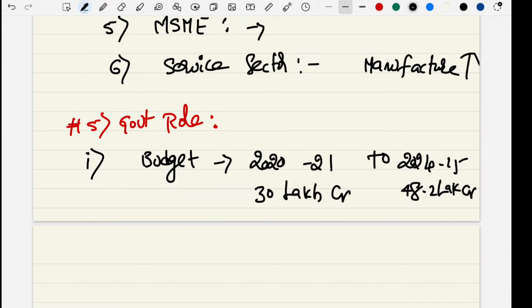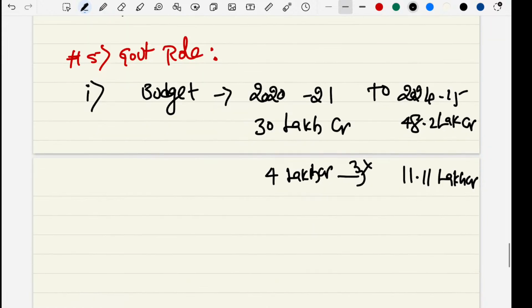At the same time, capex is also increasing a lot. It is 11.11 lakh crore, almost more than 3x. This is what the government is doing from its side.